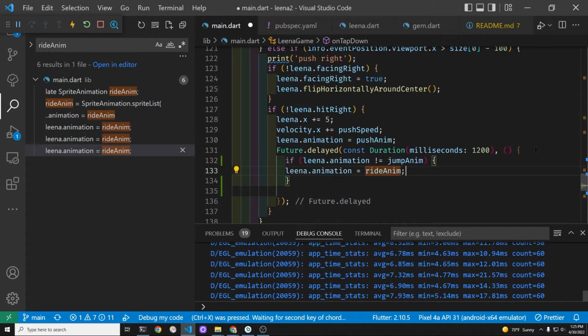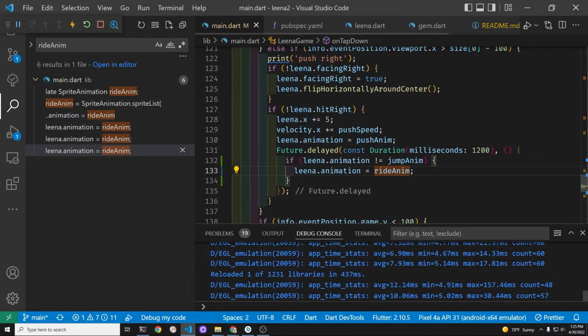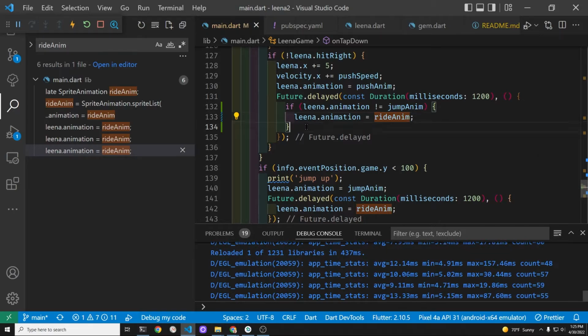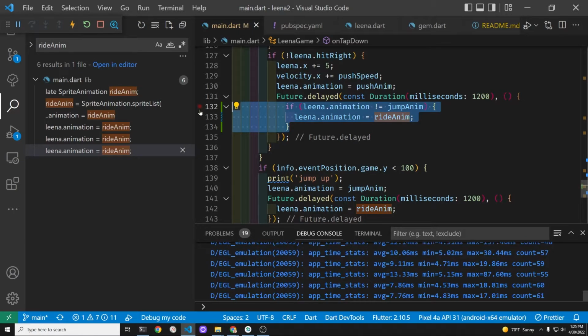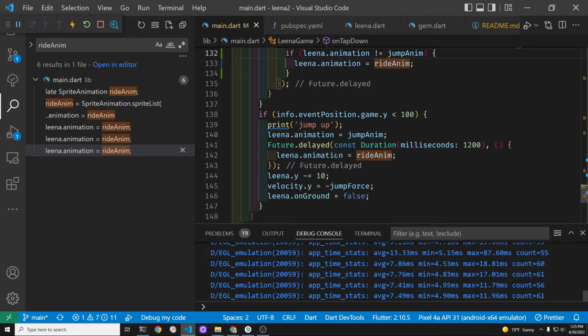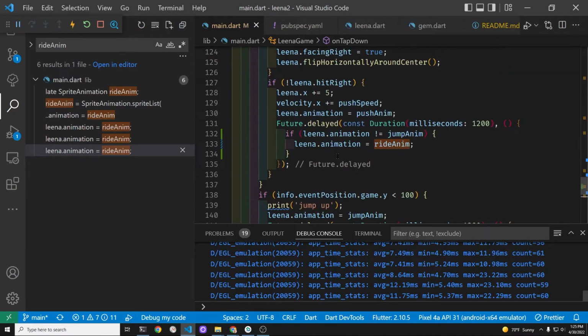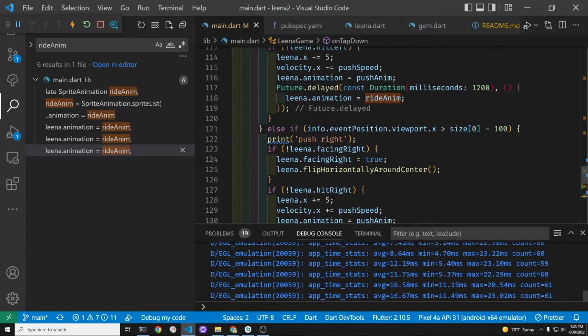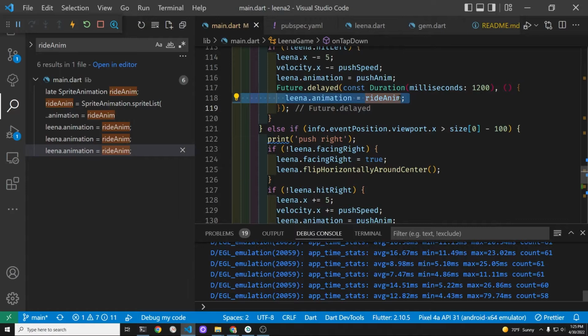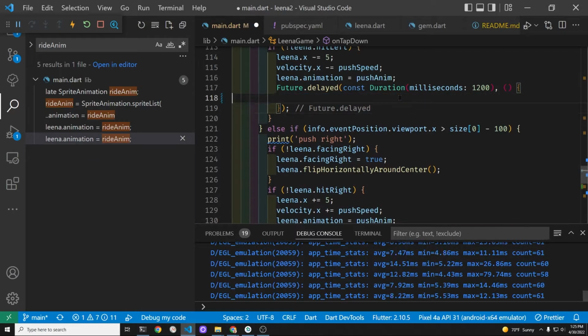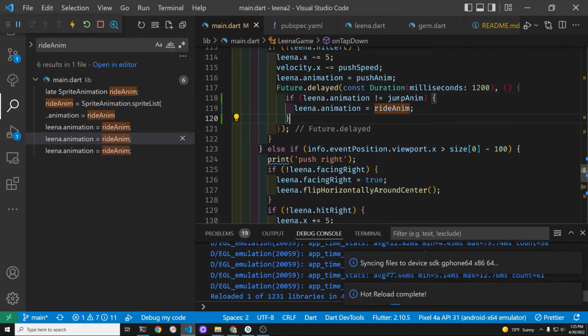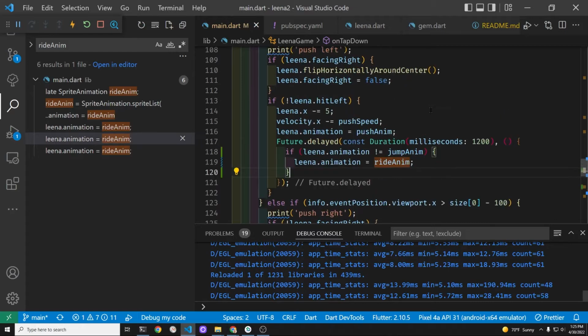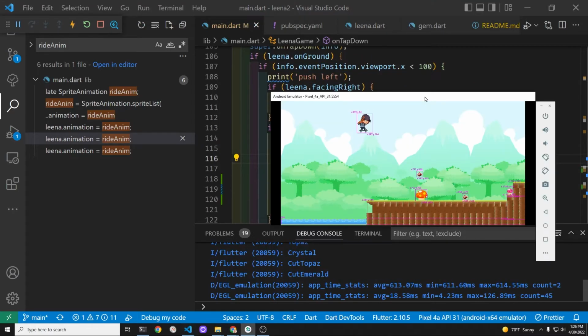So what I'll do is, when it changes, when you go left or right, I'll wrap the ride animation in an if statement and make sure that's not the jump animation. We're transitioning from the jump animation anyway to the ride animation based on a timer delay. With this change, let's see whether it works or not.